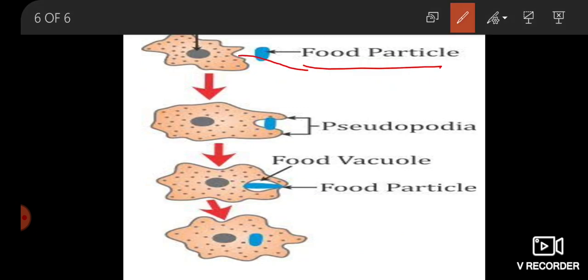Food particle goes inside, pseudopodia extend and the food goes inside the amoeba, and is absorbed there. Okay, hope you understand the digestion in ruminant animals and digestion in single cell organism like amoeba. Thank you.